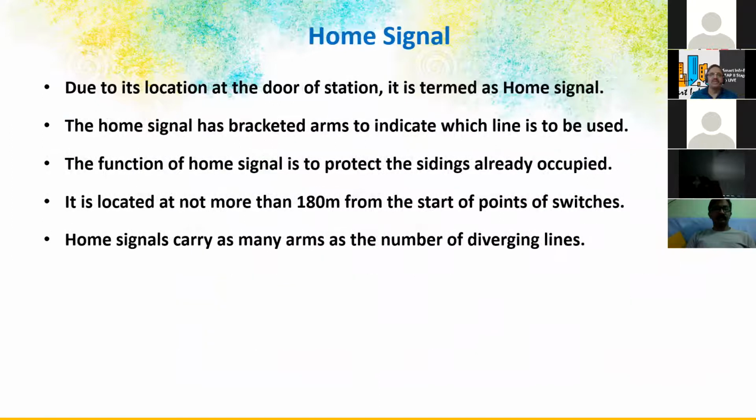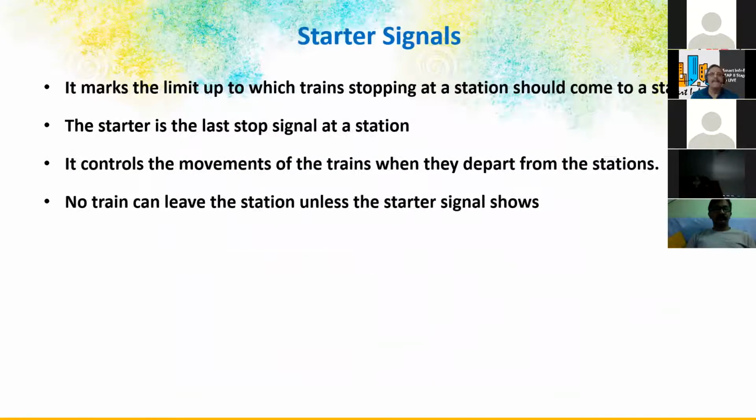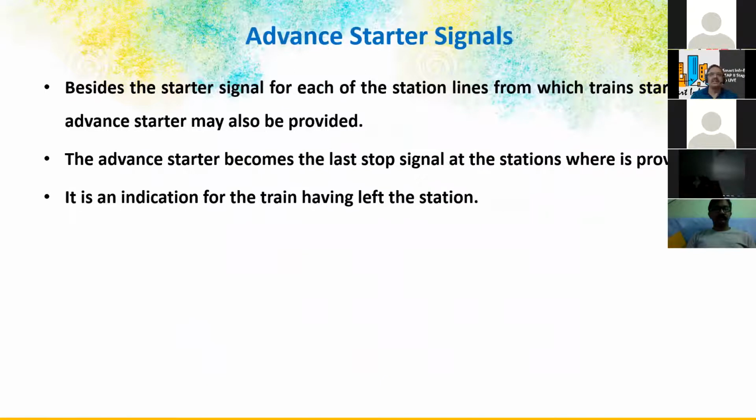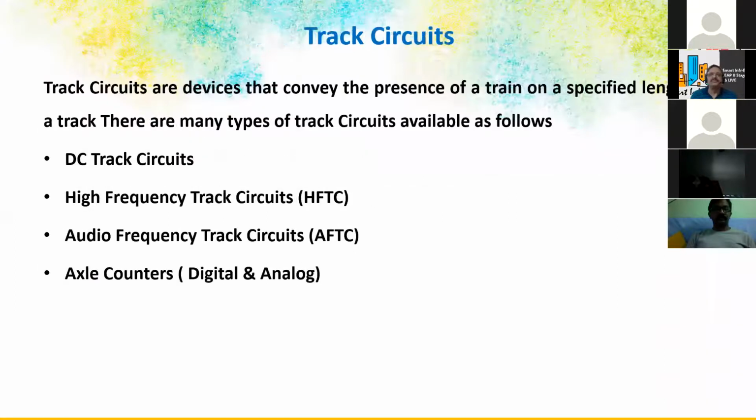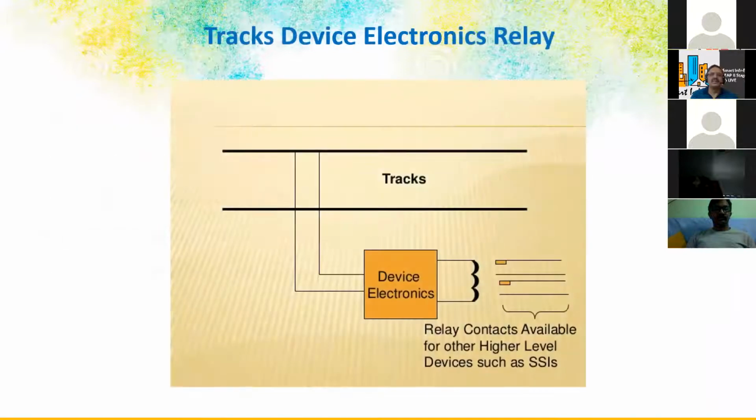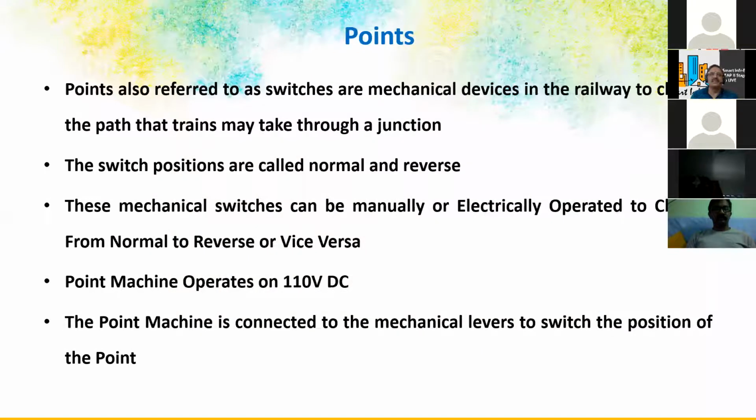So we have outer signal, the home signal, the starter signals and advanced starter signals. So we have track circuits, high frequency track circuits, audio frequency track circuits and axle counters. So this is all the signaling subject.